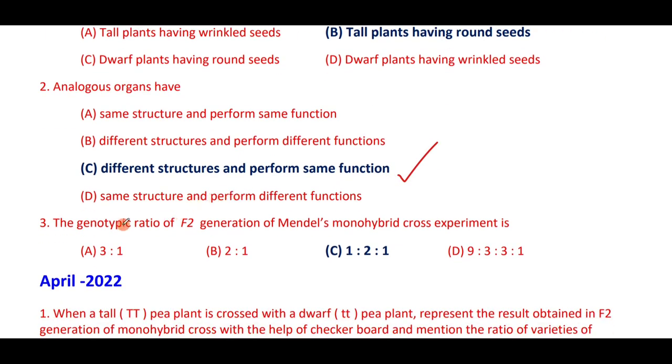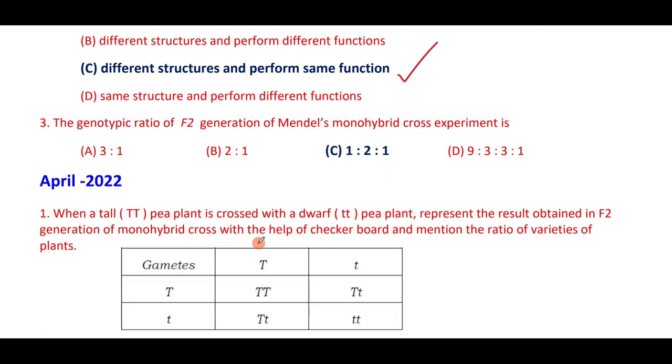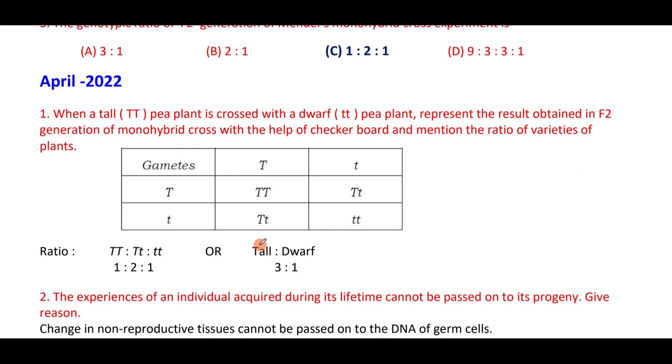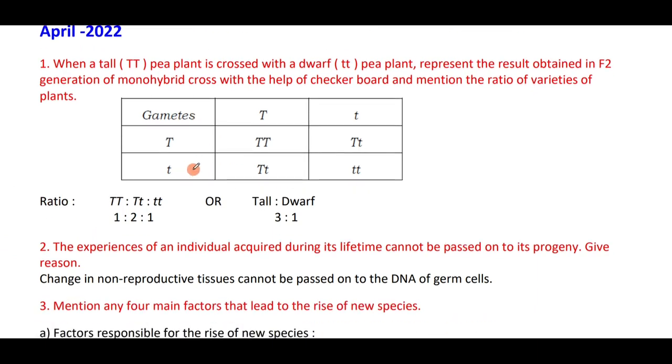The genotypic ratio of the F2 generation of Mendel's monohybrid cross experiment is 1:2:1. The phenotypic ratio is 3:1. When a tall pea plant is crossed with a dwarf pea plant, represent the result in the F2 generation. With the help of a Punnett square, mention the ratios of the varieties of plants. See, it's a very simple experiment, the monohybrid cross experiment, for 3 marks.